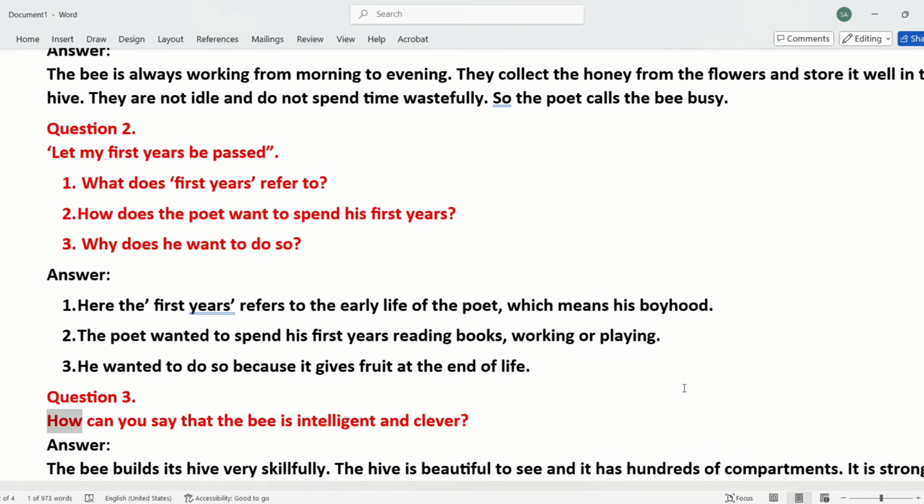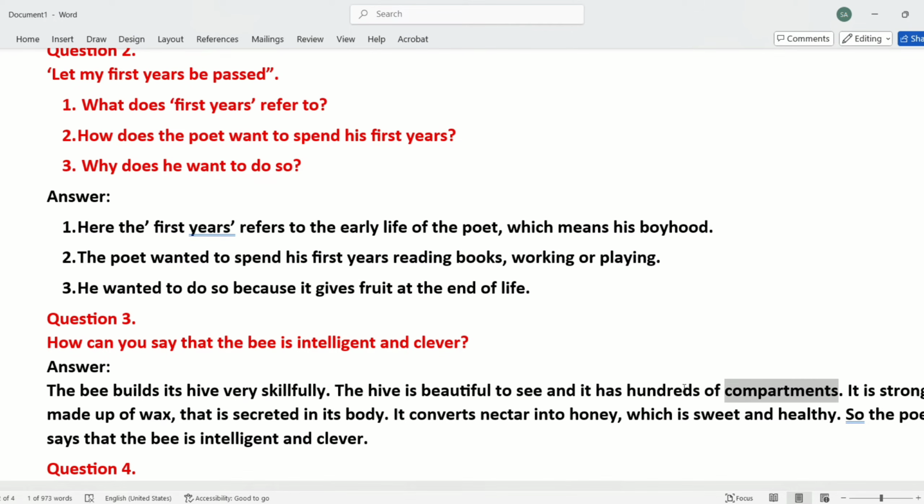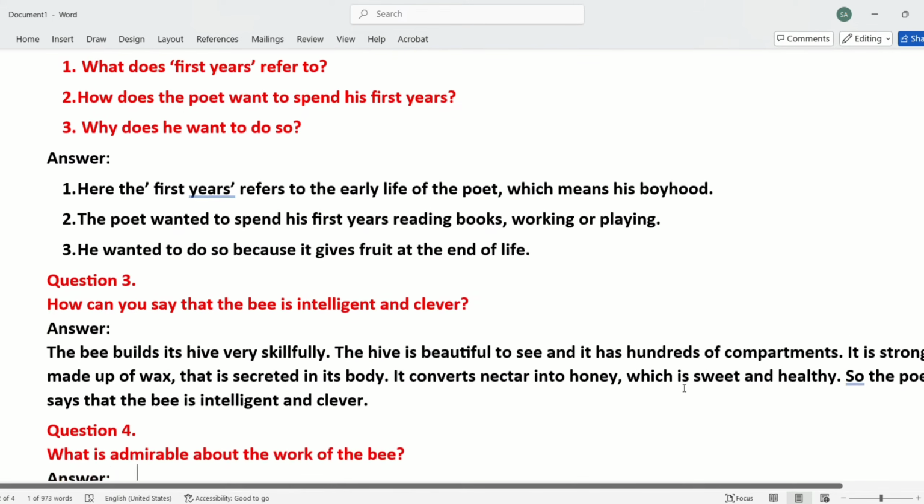Question 3. How can you say that the bee is intelligent and clever? Answer. The bee builds its hive very skillfully. The hive is beautiful to see and it has hundreds of compartments. It is strong and made up of wax, that is secreted in its body. It converts nectar into honey, which is sweet and healthy. So the poet says that the bee is intelligent and clever.